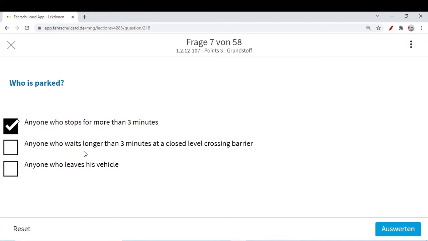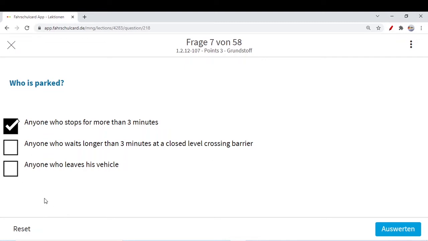Anyone who waits longer than 3 minutes at a closed level crossing barrier? No, it's a different scenario. Let's say 5 to 6 trains are going at the same time, with a difference of 1 minute, so there you have to wait for more than 3 minutes for sure. If the level crossing is already lowered, that means the car is waiting until all the trains are gone, and then he or she can carry on the journey. So it never means that if you are waiting in front of a level crossing because of the trains, you are parked, even if it is more than 3 minutes, because it's common sense. You are waiting for the trains. So it is not a correct option.